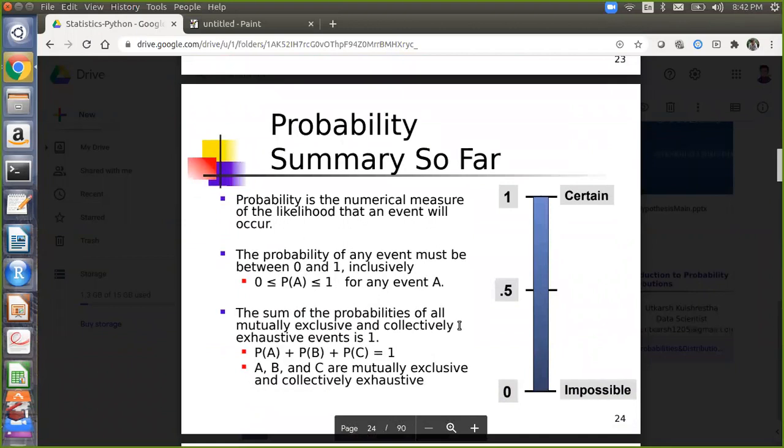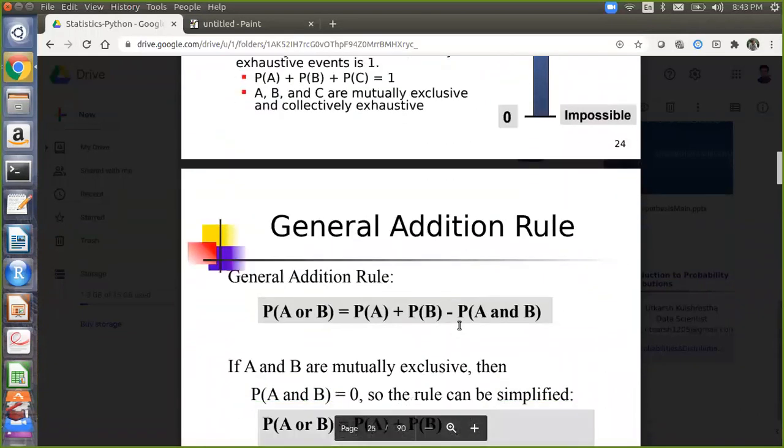Probability is the numerical measure of the likelihood that an event will occur. It always lies between 0 and 1. Similarly, as we discussed with the dice, when you have 1/6 plus 1/6 plus 1/6 and so on for all outcomes, it will always be equal to 1. So some numericals we will see.